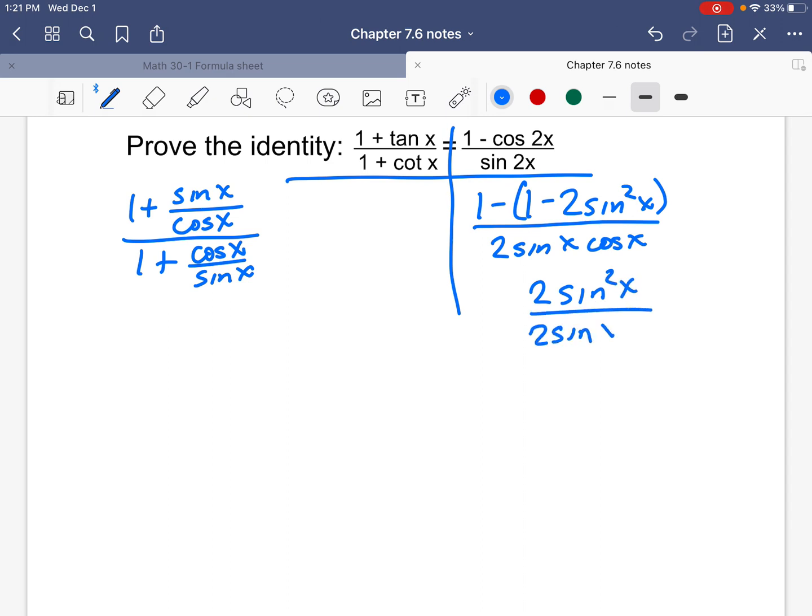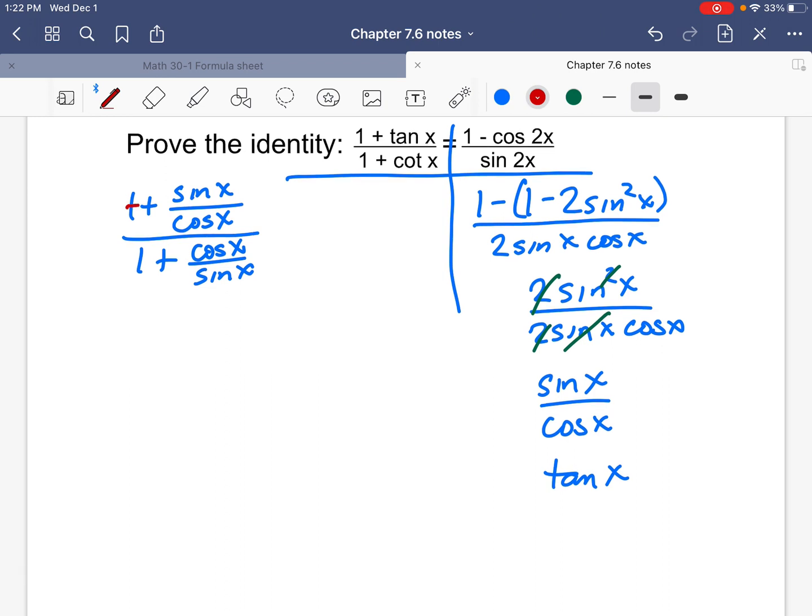That becomes 2 sine squared of x over 2 sine x cos x. 2, one of the sines, one of the sines. This becomes sine of x over cos of x, which is tan of x. So I simplified the right side quite a bit.